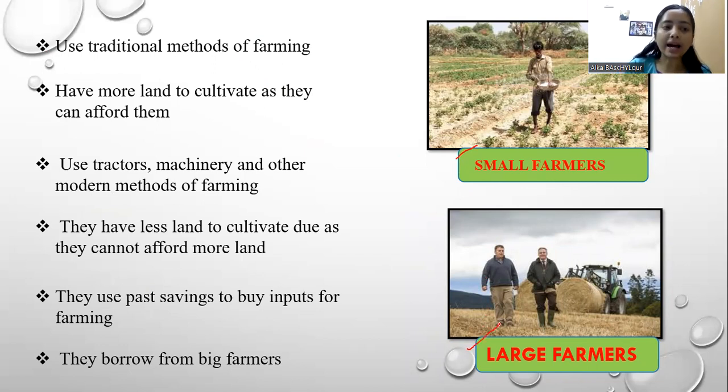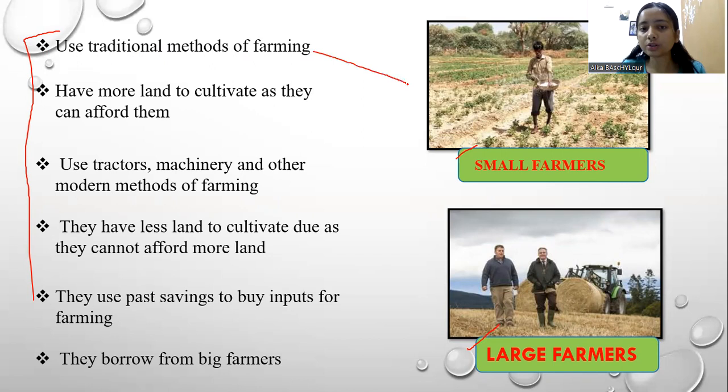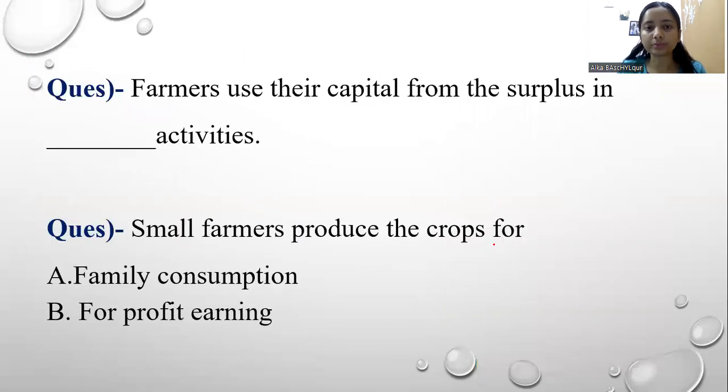So you need to match these different characteristics. First I will do one for you, and then you will do the remaining on your own, and you can answer in the comment section and I will check. Here, one thing given is the use of traditional methods of farming. Generally, small farmers use traditional methods of farming, whereas the modern or large farmers use modern techniques. So this you need to do on your own.